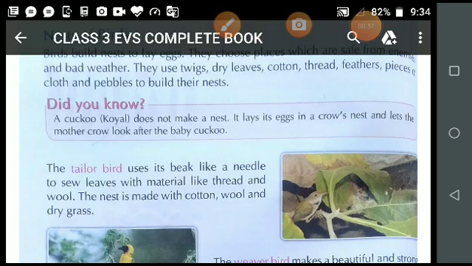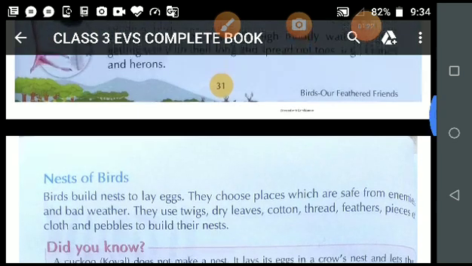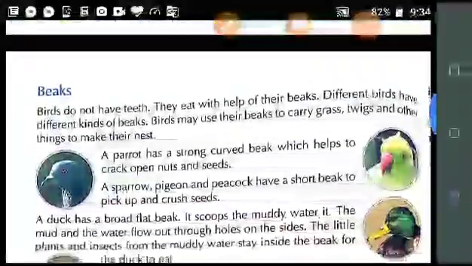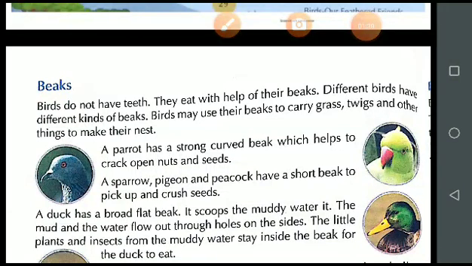So student, in my today video we will discuss different types of nests made by the birds. In the previous chapter we discussed different types of beaks of birds. Birds have different types of beaks due to their eating habits, and we know that the birds do not have teeth, so they eat the food with the help of their beaks.